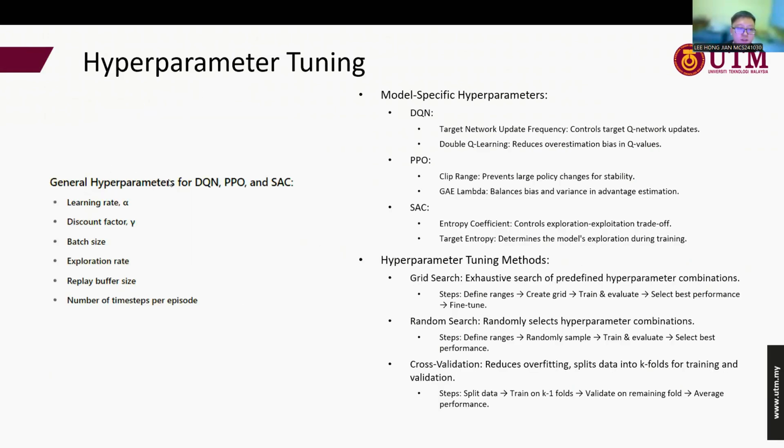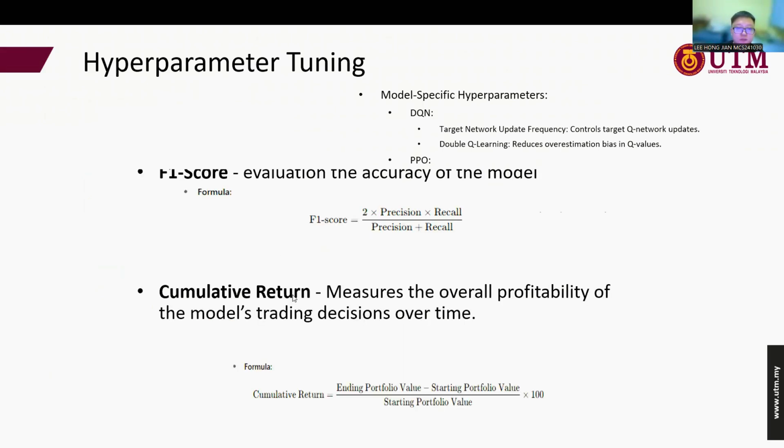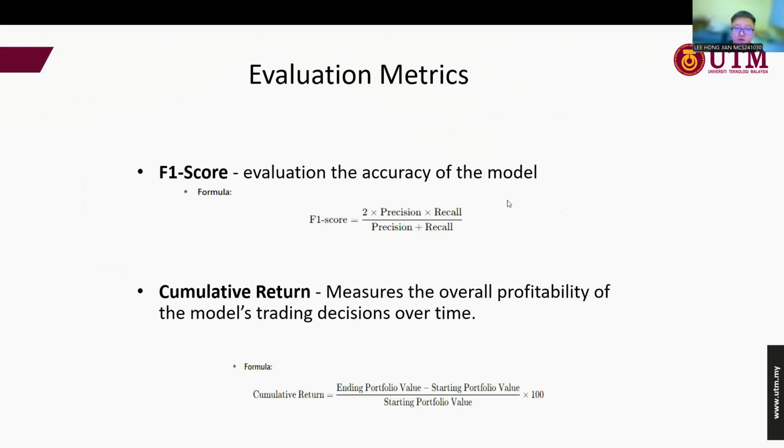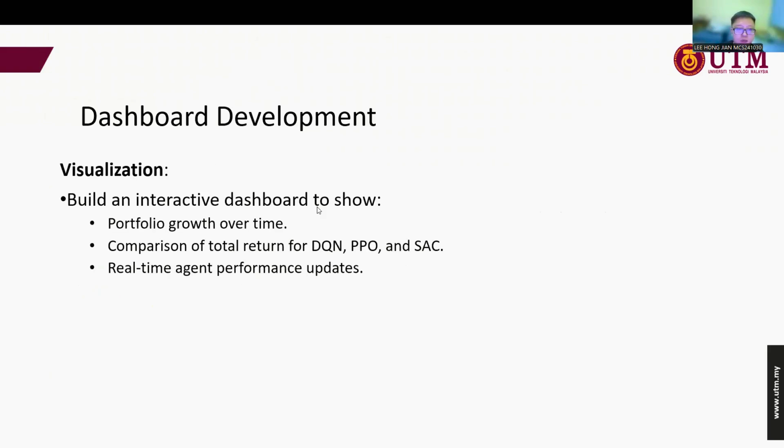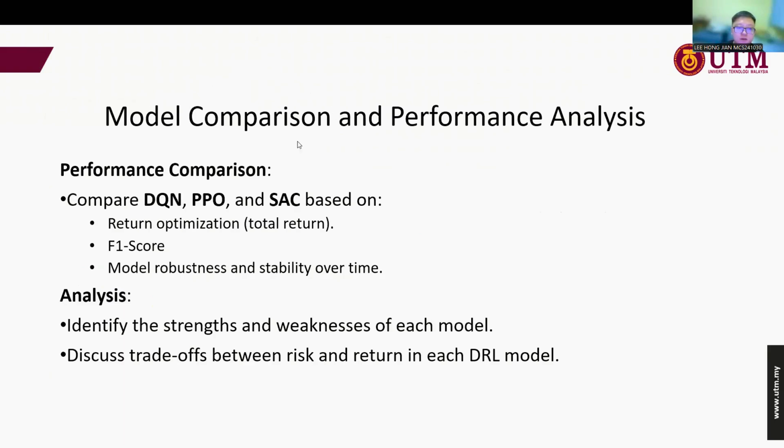And here are the general hyperparameters for the DQN, PPO, and also the SAC. The hyperparameter tuning methods that we will use for the research are grid search, random search, and also cross validation. Here are the evaluation metrics that we will use to measure the performance of the DRL model. We will use the F1 score and also the cumulative return. After this, we will develop a dashboard for visualization so that we can compare the models and do the performance analysis of the 3 DRL models.